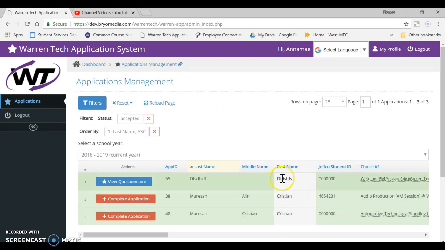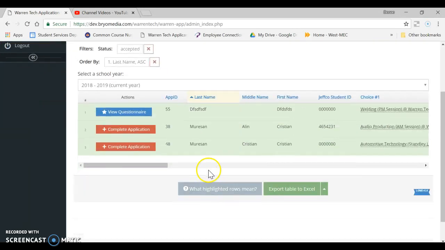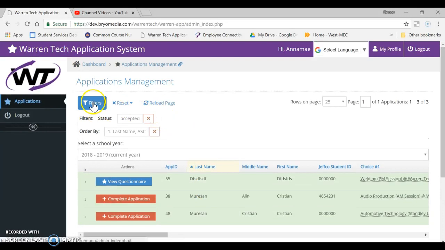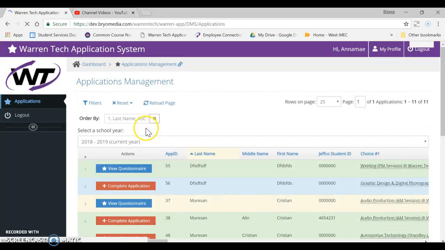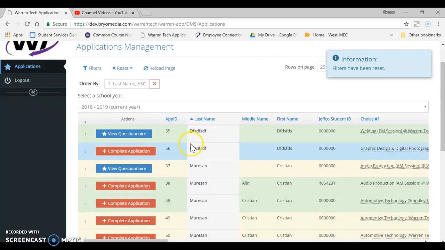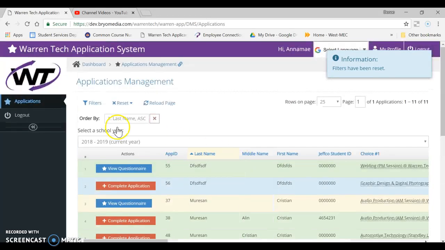So once you've logged in, this is what you're going to see. And these are our sample students. Well, let me clear that filter out of here. Sorry about that. We're going to reset the filter so that you can see what it looks like. Okay, so we have some sample students in here. You can put last name in if you want to look for just a certain student, if you have a great big long list, which we hope you do.